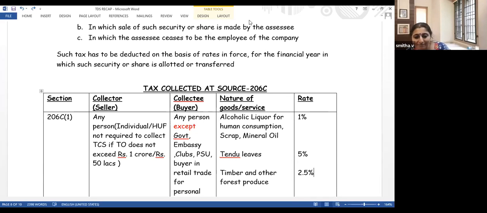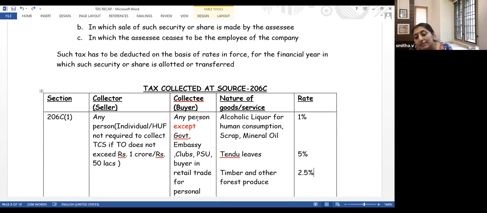Why? Buyer is not government. Personal consumption, that is it. All those persons standing there, they're using it for their own consumption. So there is no TCS required.